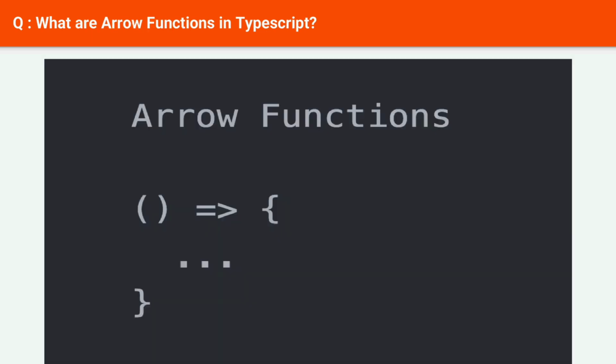Arrow functions were introduced in ES6. We know that functions are the building block to creating and combining relatable bits of code. TypeScript arrow functions are one of the efficient and easy ways to create functions. In simple words, arrow functions (equals greater than) are a concise way of writing a function expression. Arrow functions are similar to lambda in other programming languages. Now let us see some examples of arrow functions with parameter and without parameter.